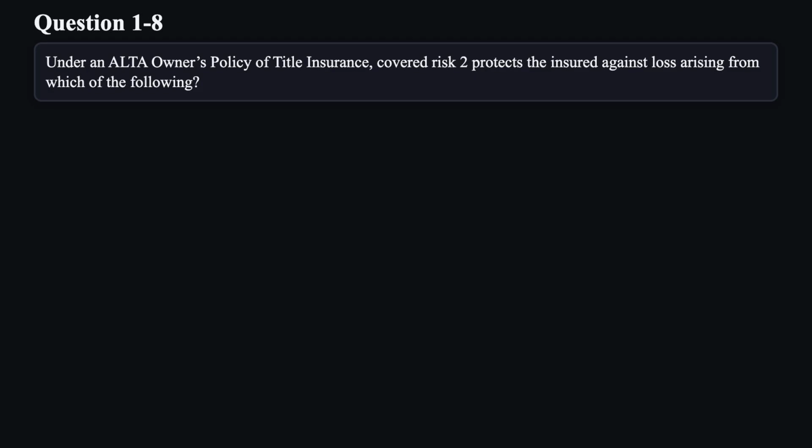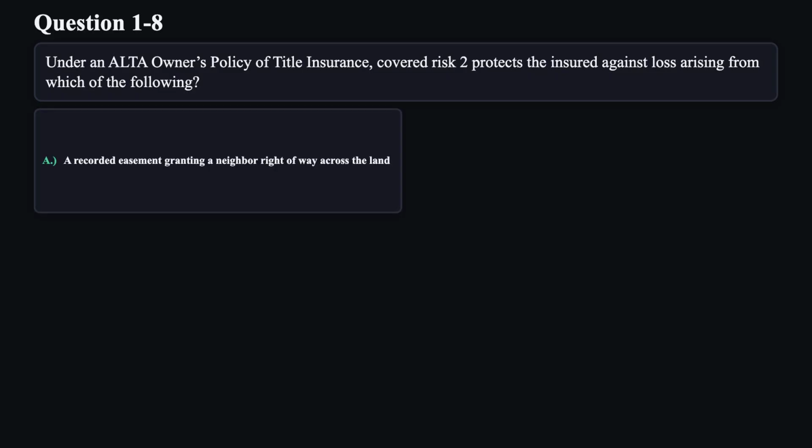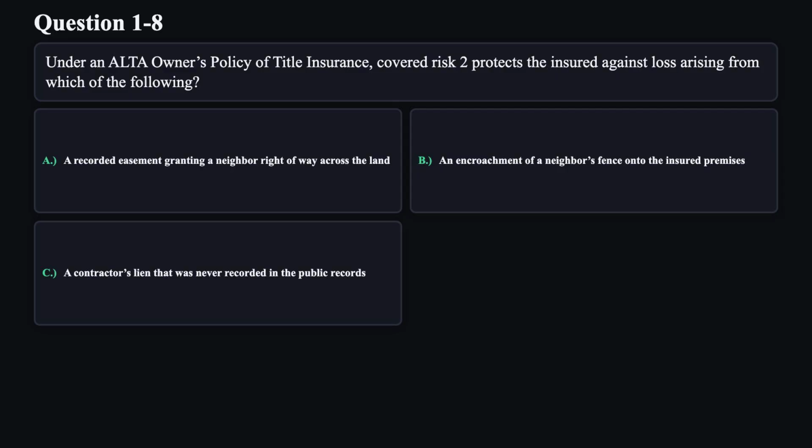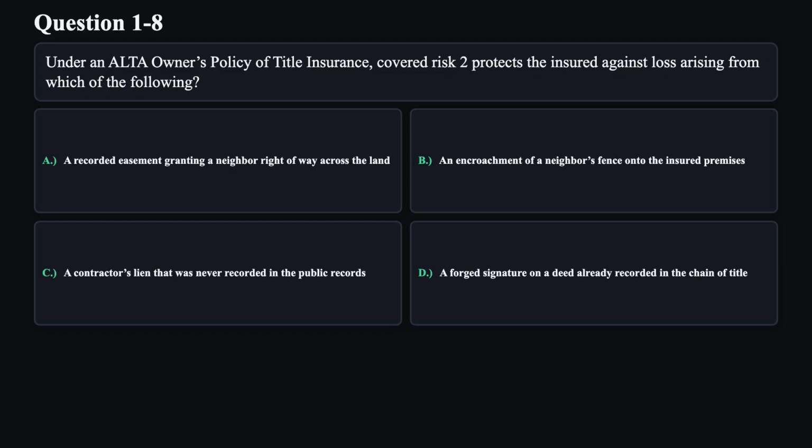Question 8. Under an ALTA owner's policy of title insurance, covered risk 2 protects the insured against loss arising from which of the following? A. A recorded easement granting a neighbor right-of-way across the land. B. An encroachment of a neighbor's fence onto the insured premises. C. A contractor's lien that was never recorded in the public records. D. A forged signature on a deed already recorded in the chain of title.